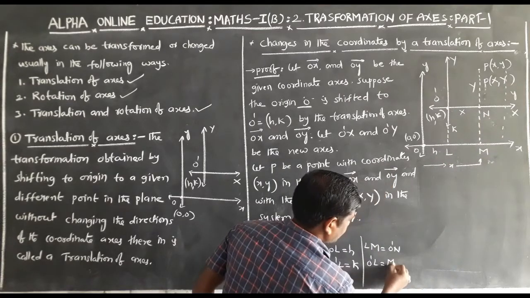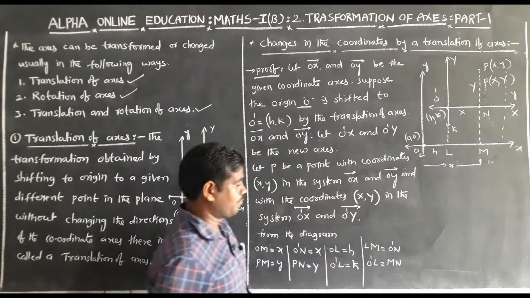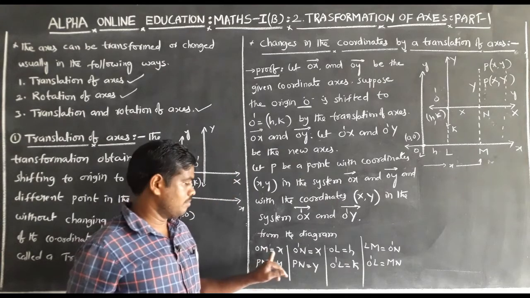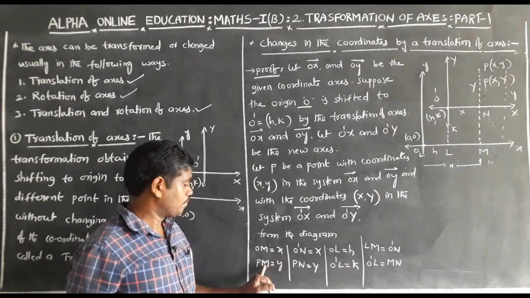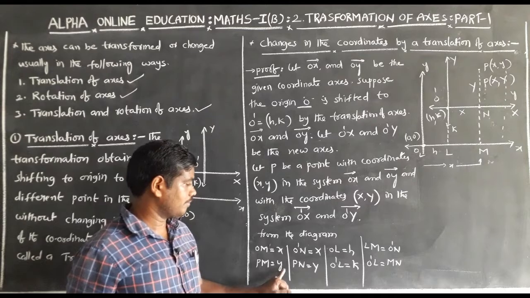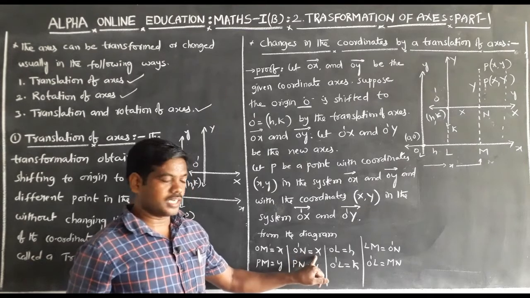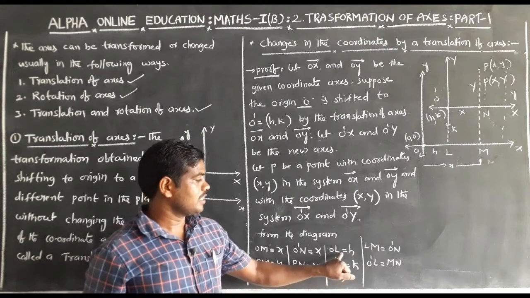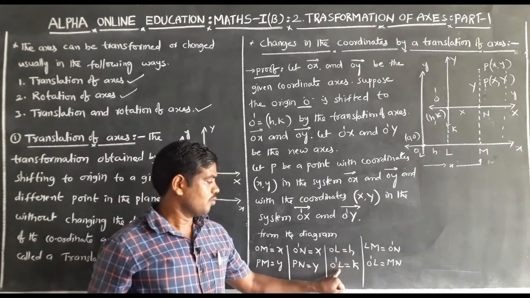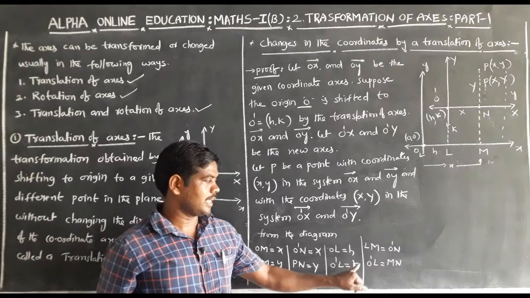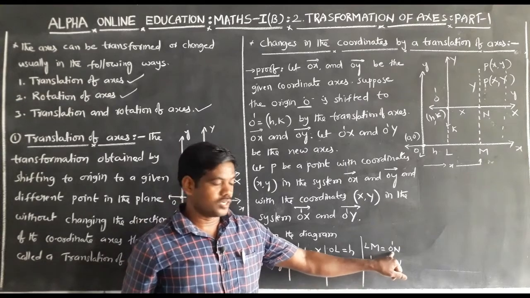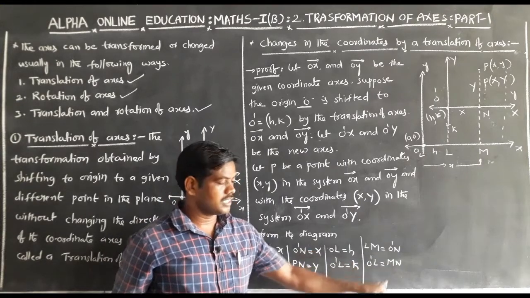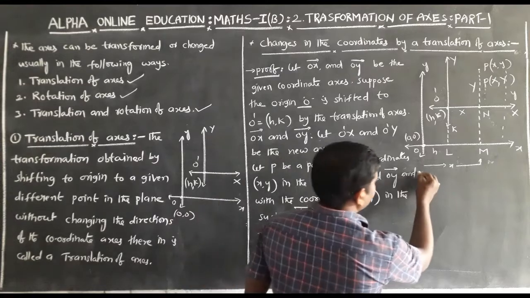From the figure, OM is equal to small x, PM is equal to small y, O dash N is equal to capital X, PN is equal to capital Y, OL is equal to small h, O dash L is equal to small k, LM is equal to O dash N, O dash L is equal to MN.